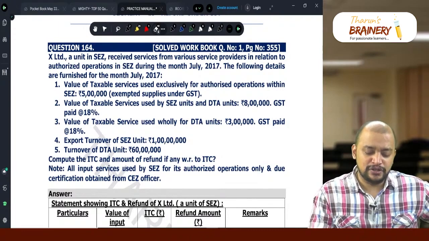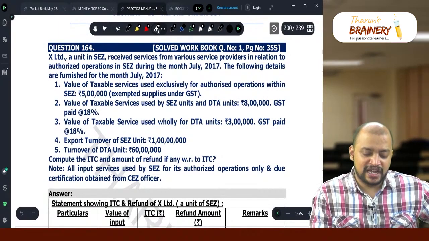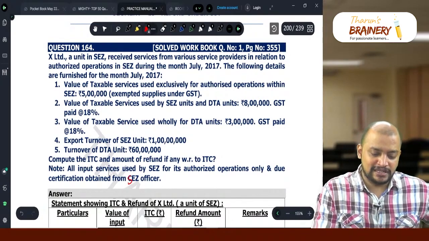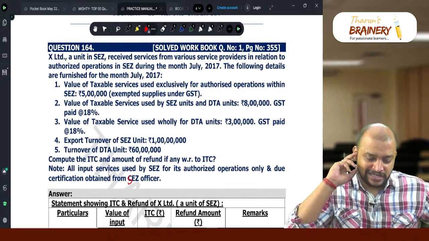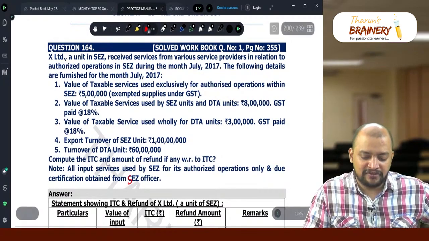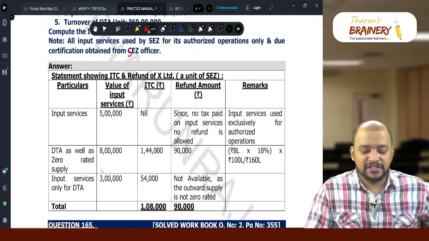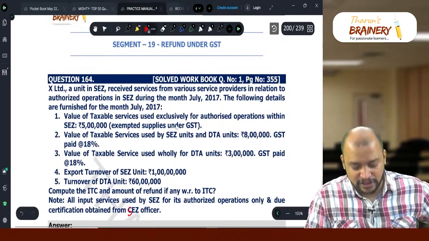All input services are used by SEZ for its authorized operations only, and due certification is obtained from the SEZ officer. So now all these services are used by SEZ for authorized operations only. First of all, we need to take when we will get refund.